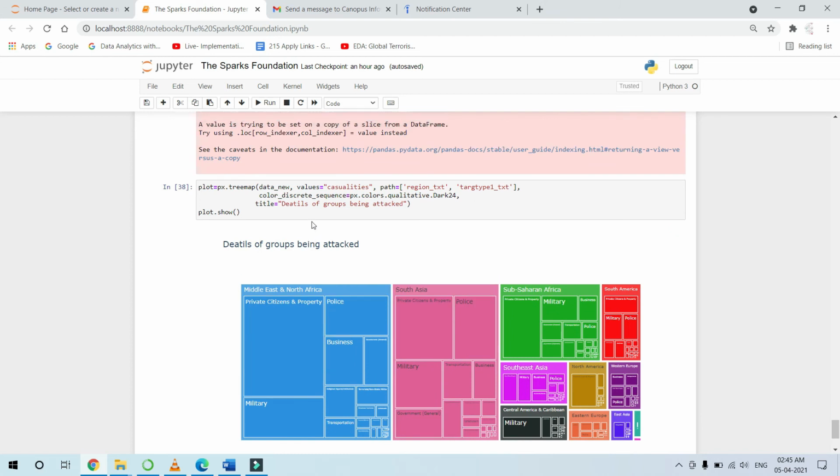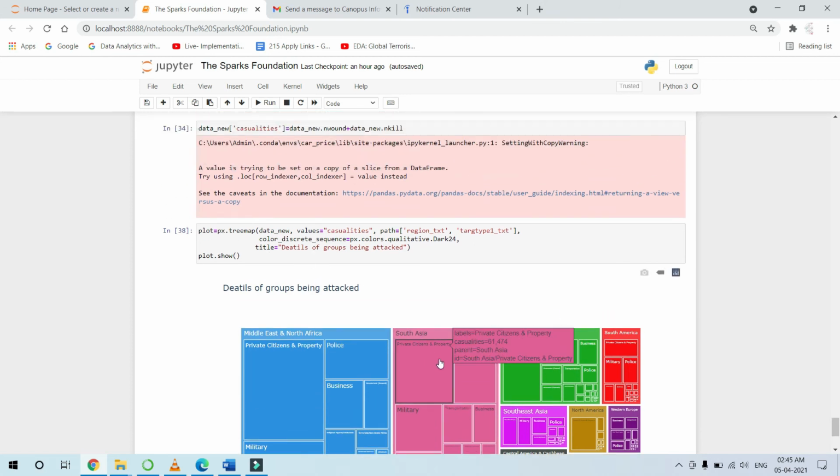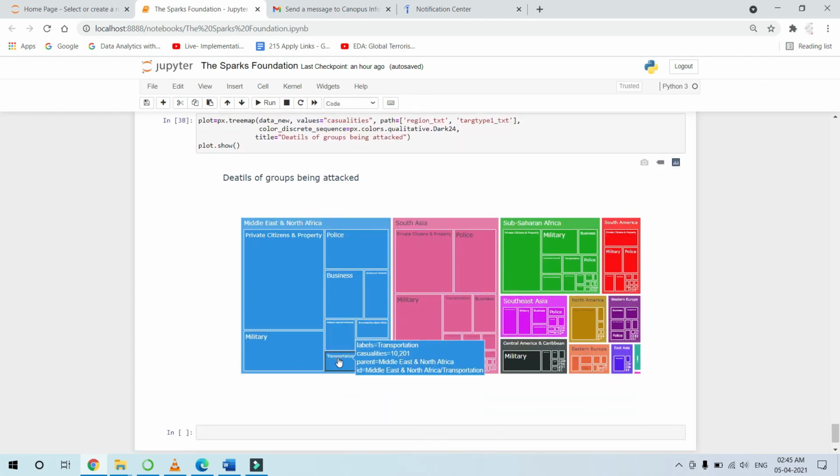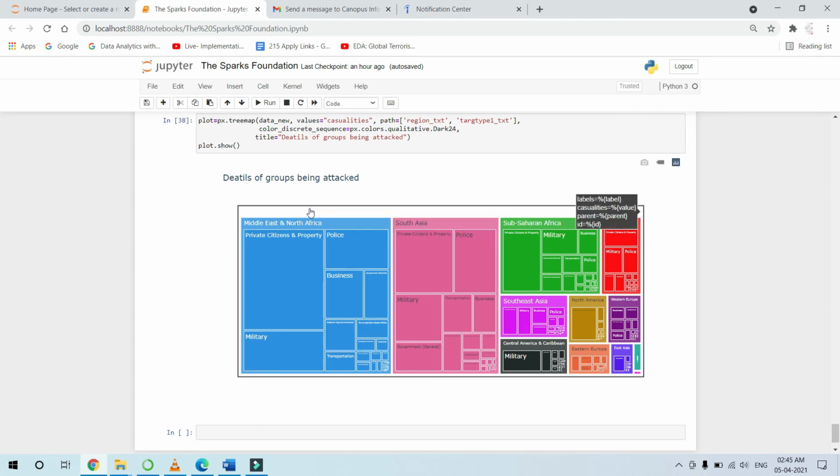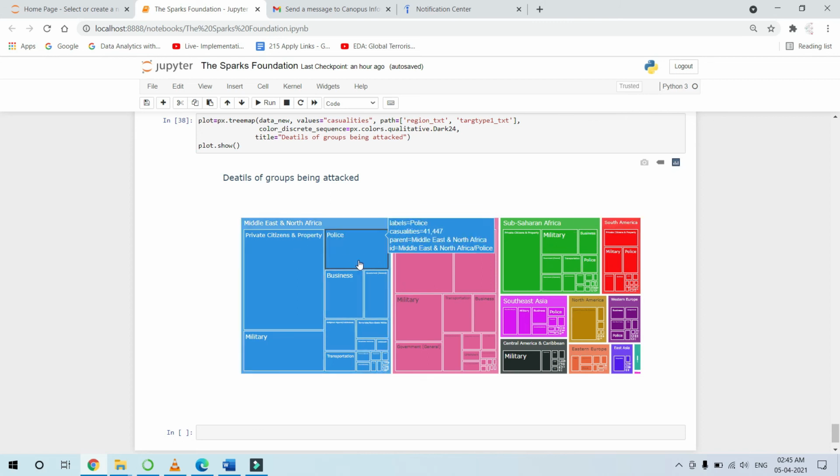So this is a tree map I have created, and this is the code. It shows the region and the type of properties which are attacked. See, this is government general property, military property, transportation and so on. See, this is South Asia. Each of these is a box, and it consists of subplots which show the areas which are affected.